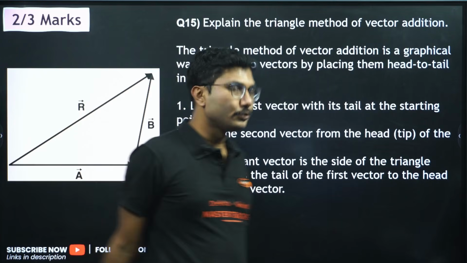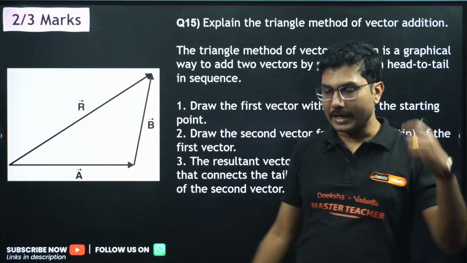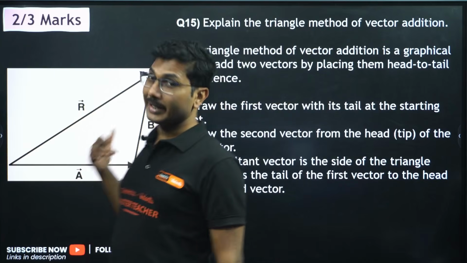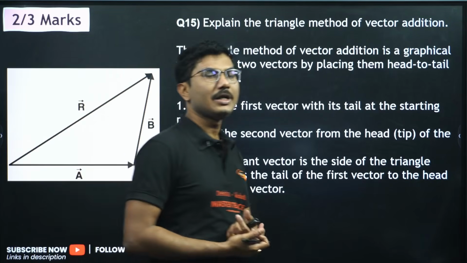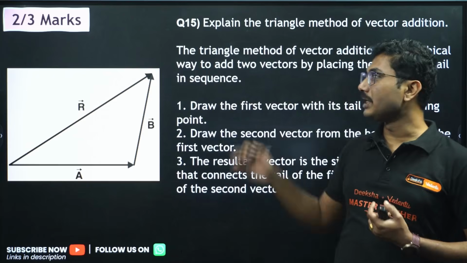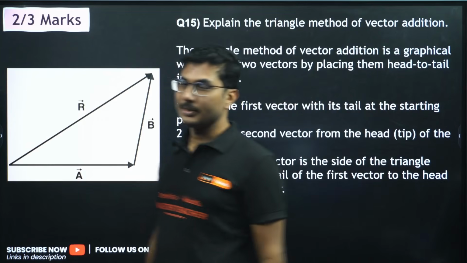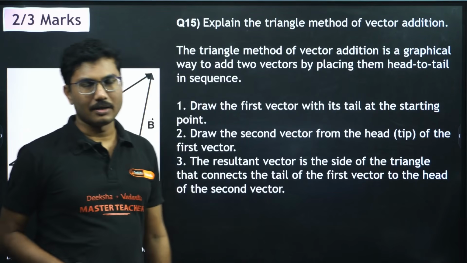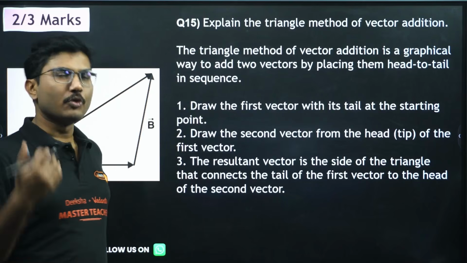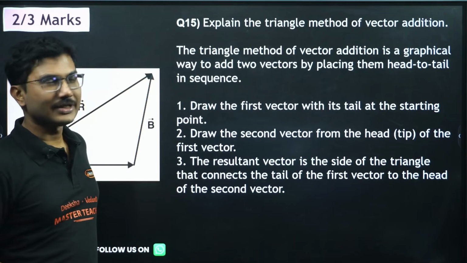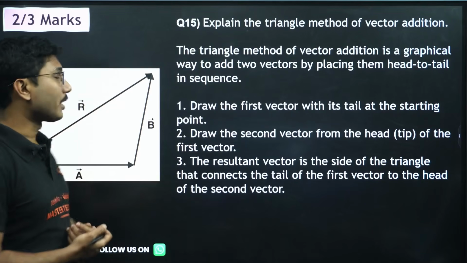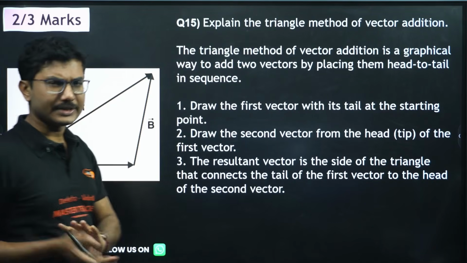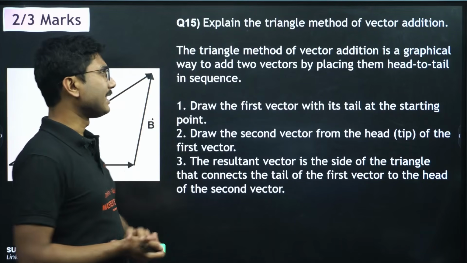So, if I have students from 10 different colleges and they are asked a question about vector addition, suppose 5 of them are given a question on vector addition, then 3 of them will be given the triangle method, 2 of them will be given the parallelogram method. Okay, so more students are going to get the triangle method rather than the parallelogram method. So I am not discussing the parallelogram method. If you get time, you should study that as well.